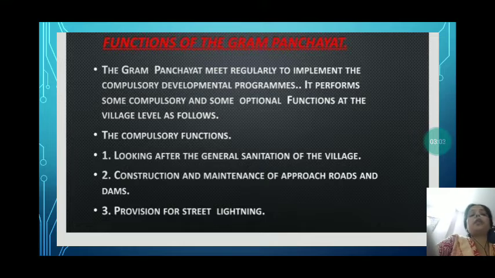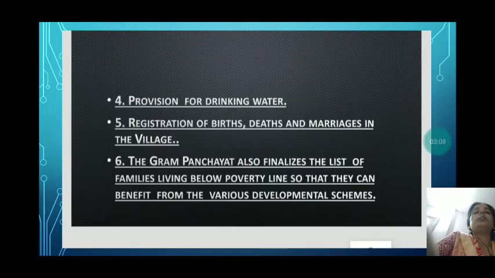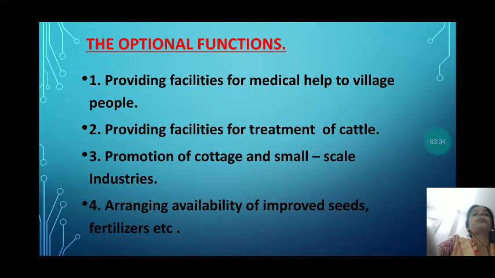The third function of Gram Panchayat is to provide street lighting. The fourth function is to provide safe and clean drinking water. The fifth function is the registration of birth, death and marriage in the villages. And the last one is to finalize the list of those families who come under the below poverty line, so that they can get more and more benefit from the various developmental schemes. These are the compulsory functions of the Gram Panchayat.